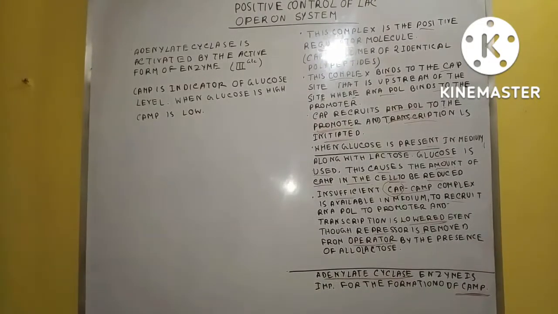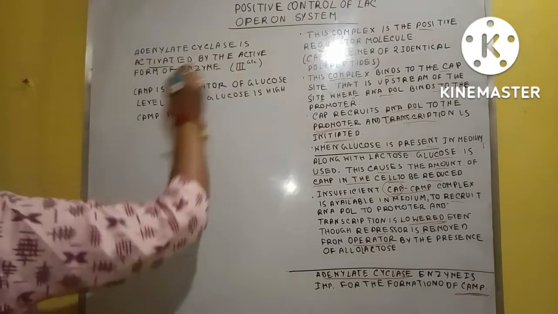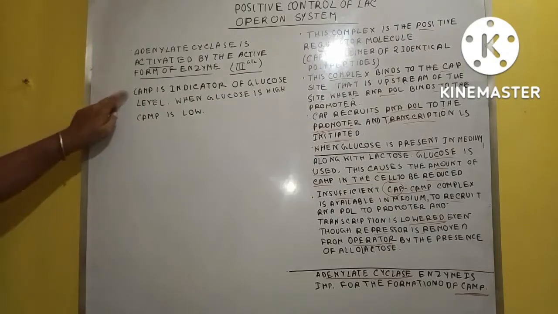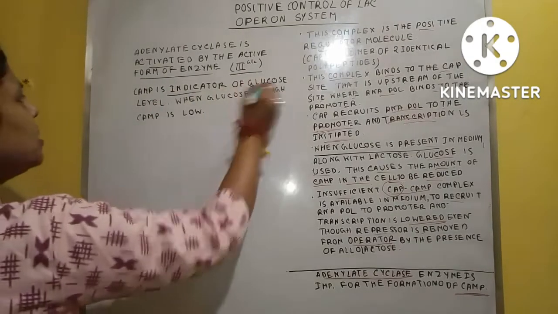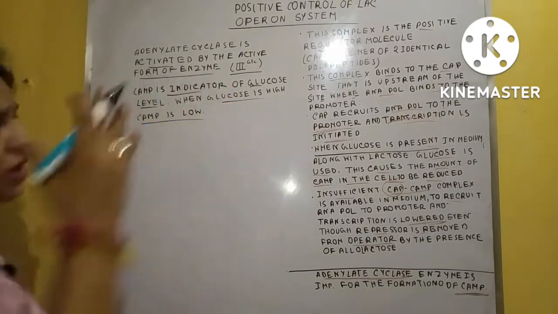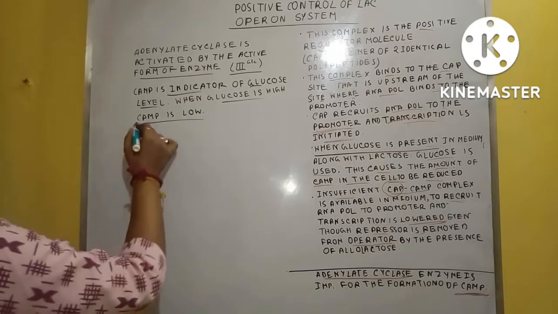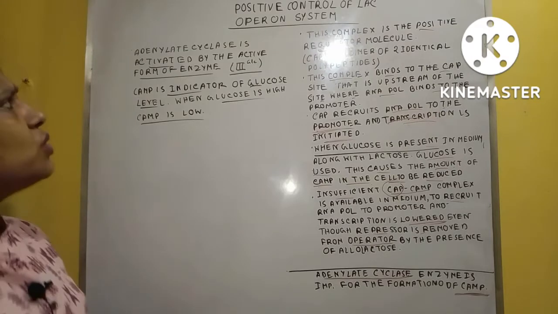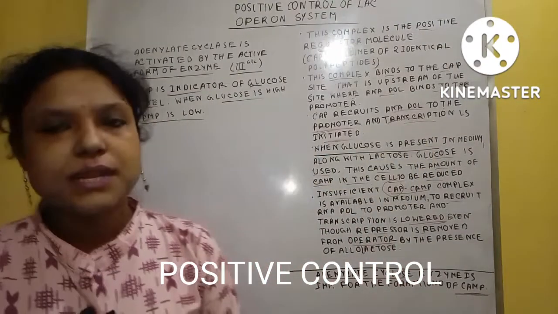Here one thing we have to learn is that the adenylate cyclase enzyme is obviously activated by the active form of an enzyme. This is called the 3-GLC. And this cAMP is obviously an indicator of the glucose level in the medium. When the glucose is high, then cAMP is low, and when the glucose level is low, that means cAMP is high. Okay, so this is the actual positive control of the Lac Operon system, and I think you can understand.